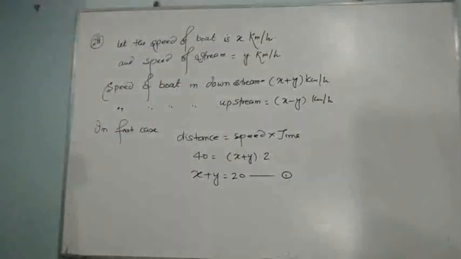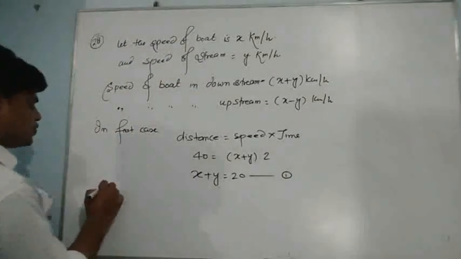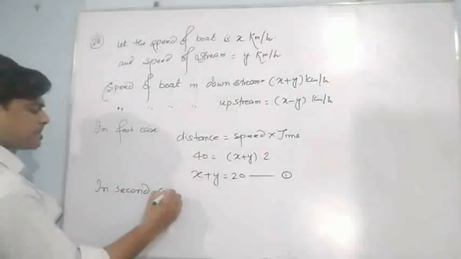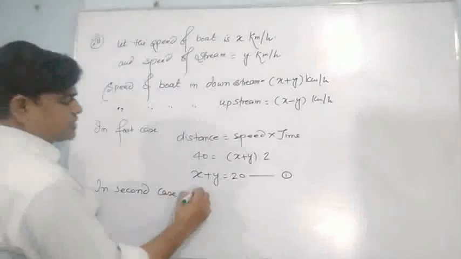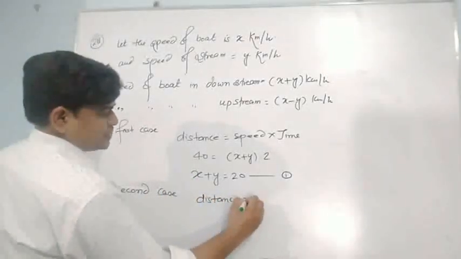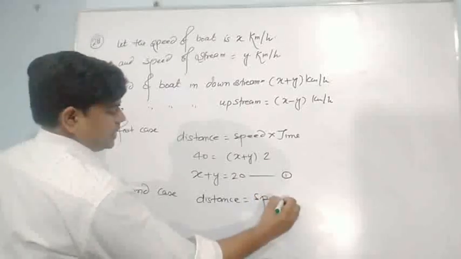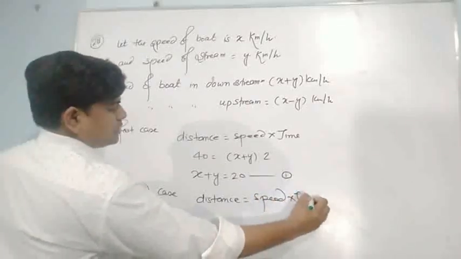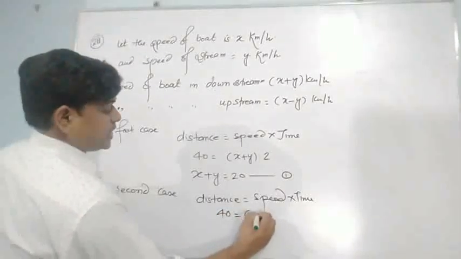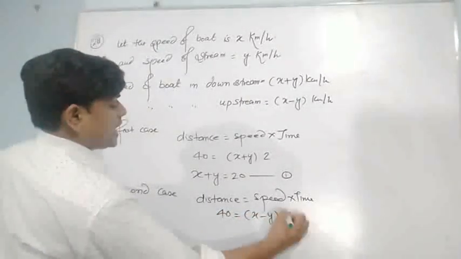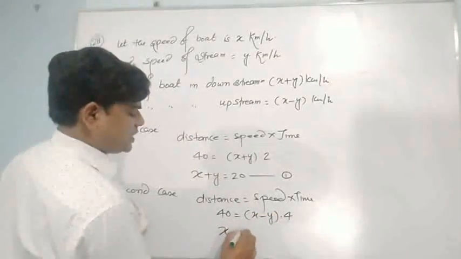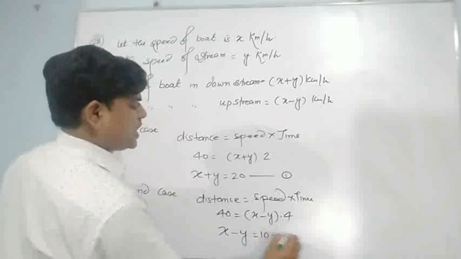In the second case, again the same thing. Since distance is equal to speed into time, now distance is fixed, 40 kilometer, speed is x minus y, and time is 4 hours. When I simplify it, I get x minus y is equal to 10.